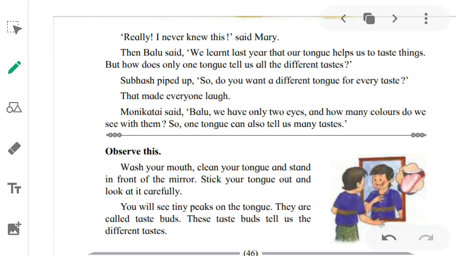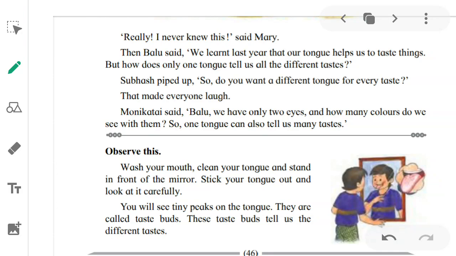Then Balu said, "We learned last year that our tongue helps us to taste things, but how does only one tongue tell us all the different tastes?" What did Balu say? Everyone knows that our tongue helps us taste different things. So we can eat spicy also, we can eat sweet also, we can eat sour also. What tells us the taste? Our tongue. So what is she saying? How can a single tongue tell us different tastes? How do we know so many different tastes? Because we have only one tongue.